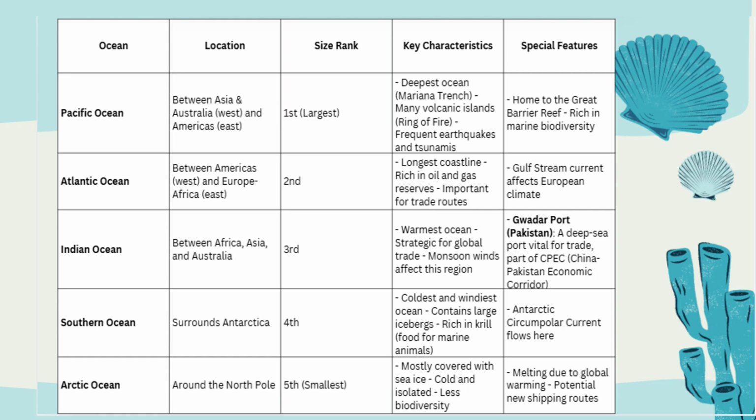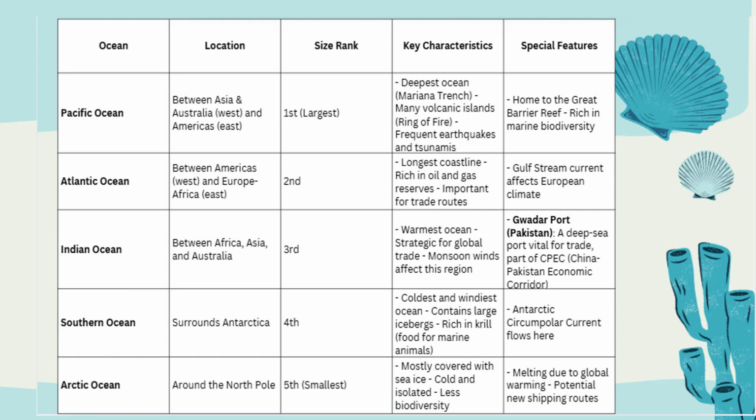Southern Ocean, yeah. So what do you think? If I talk about the Southern Ocean, it surrounds Antarctica. Do you think it is also a warm ocean? Not at all. This is the coldest and windiest ocean, containing large icebergs, and rich in food for marine animals. Okay? Around Antarctica, and the special feature it has is the circumpolar current that flows over here, right?